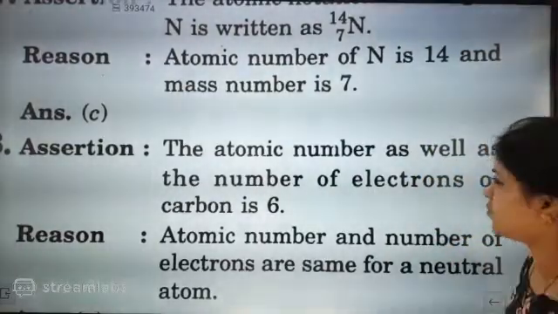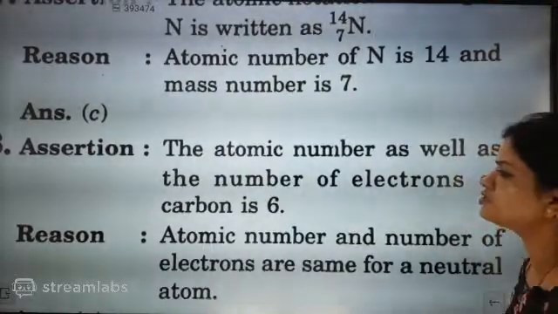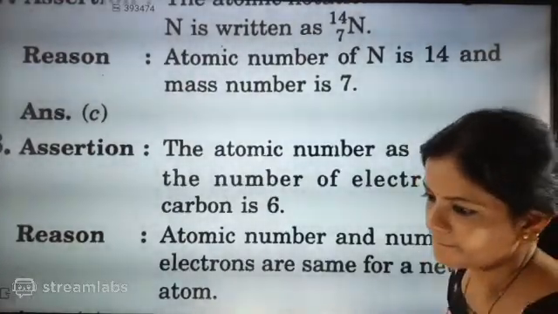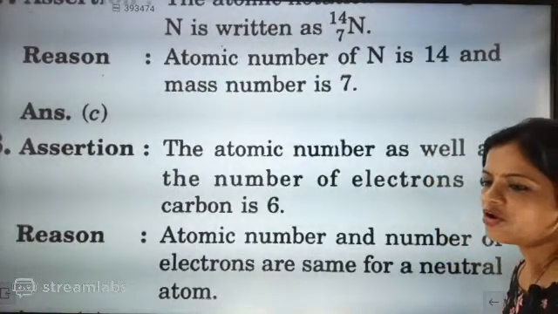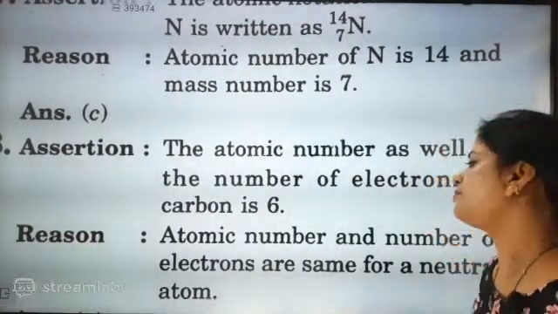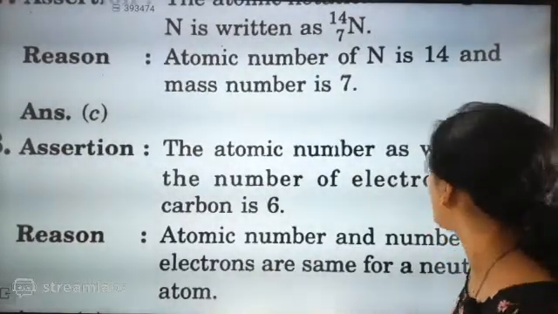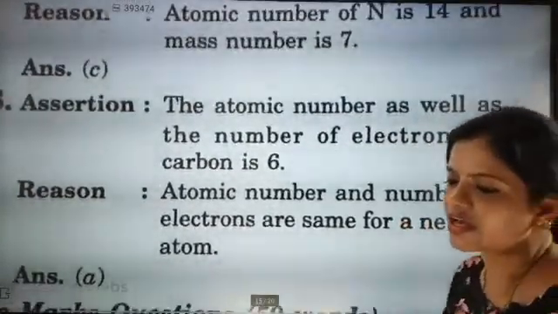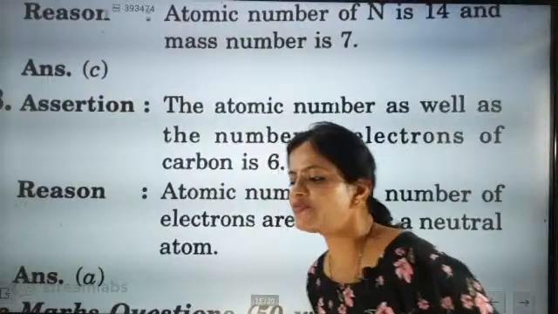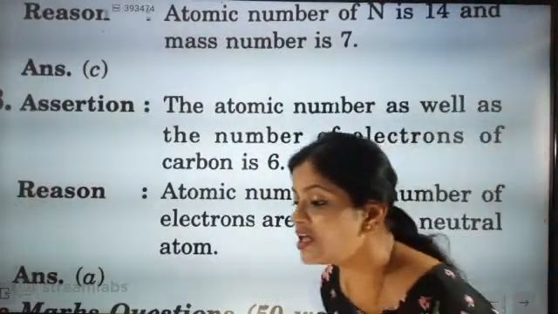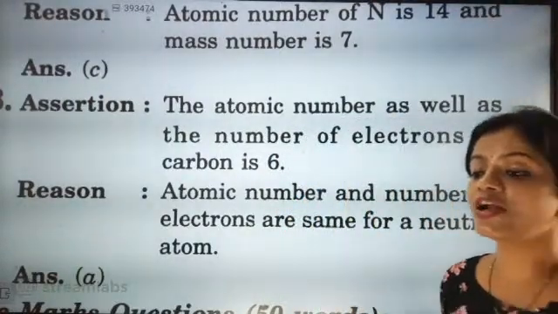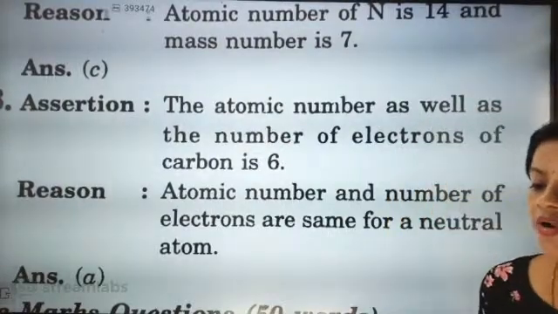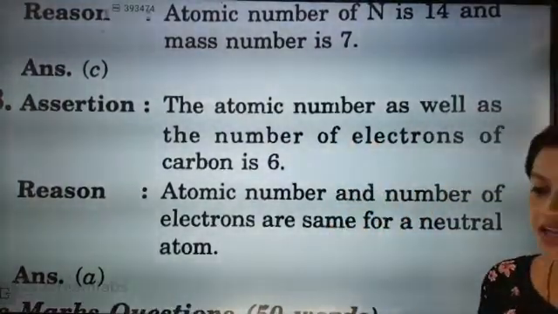The atomic number as well as the number of electrons of carbon is 6. So one part is correct. The atomic number and number of electrons are the same for a neutral atom. Yes, that is the absolutely correct answer. The reason: atomic number and number of electrons are the same for a neutral atom. So 100%, that's why carbon has exactly the same.